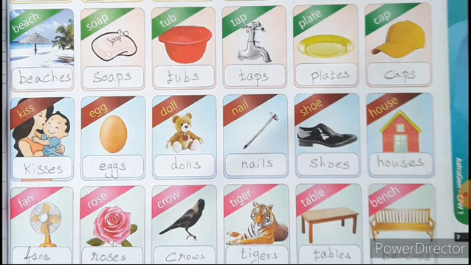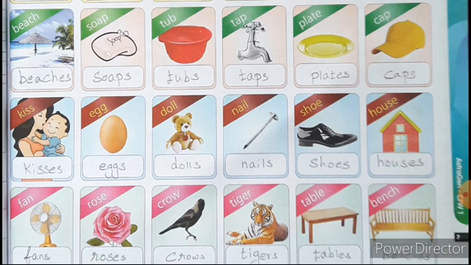House, houses. So here only one thing is there. That is, if the noun ends with SS or SH or CH, you have to add ES. In the line, only one word needs the letters ES to convert into many, whereas for all the remaining words we add just the letter S to convert into many.